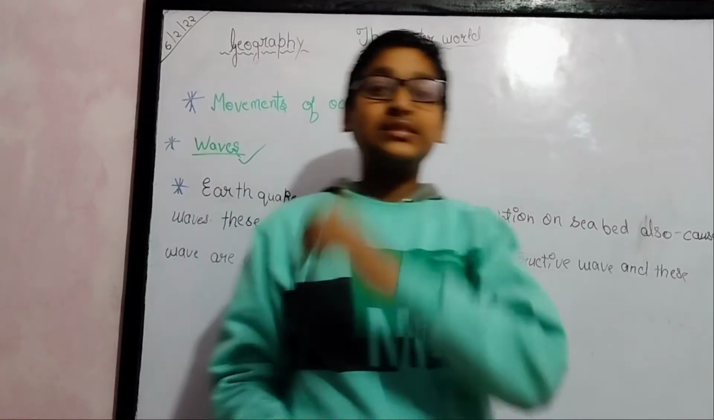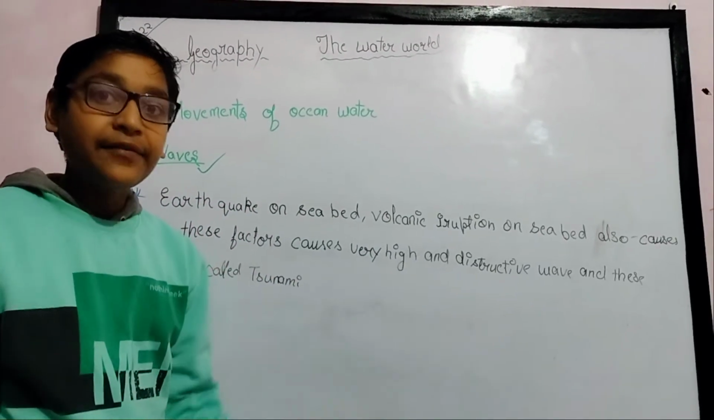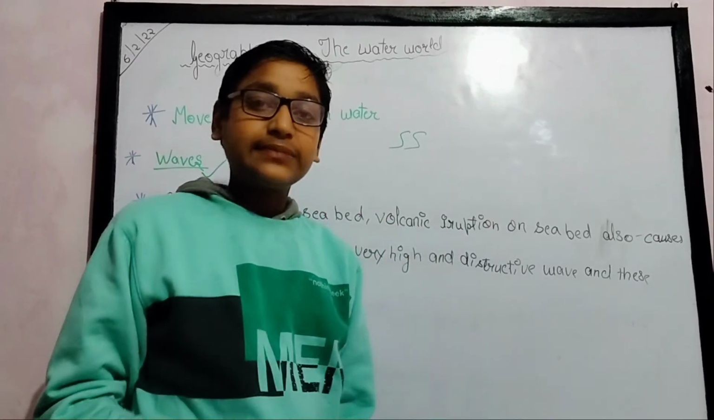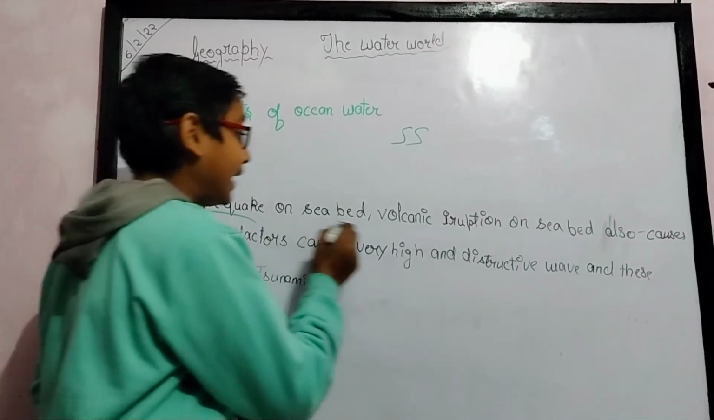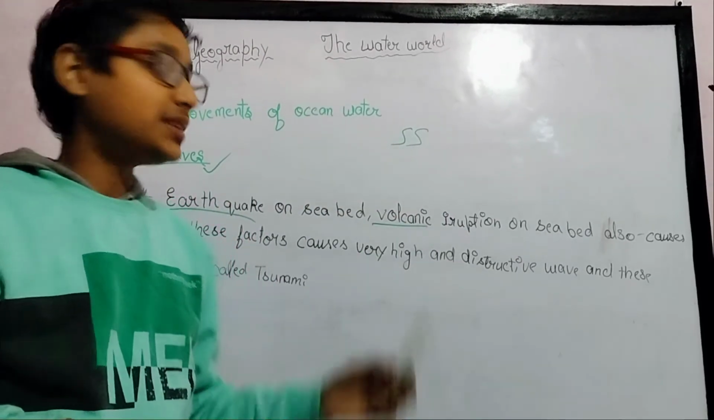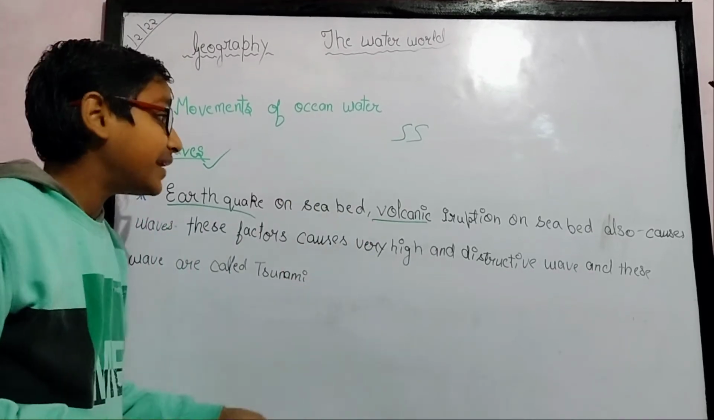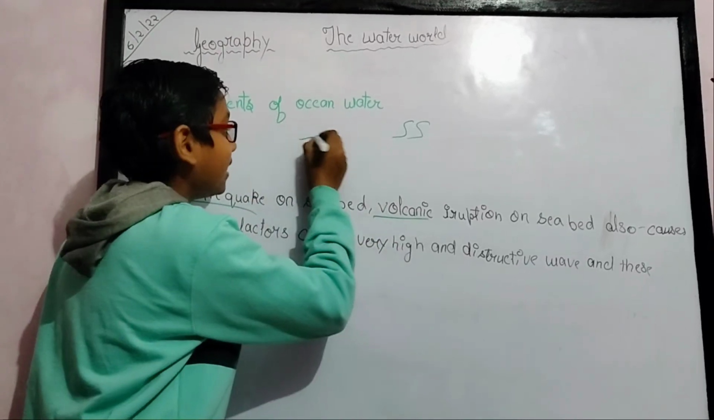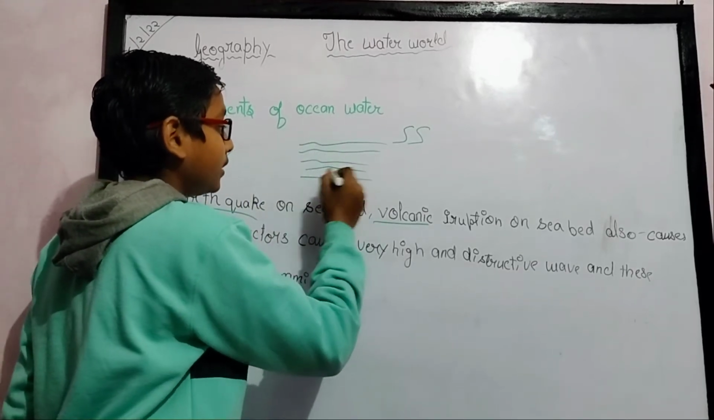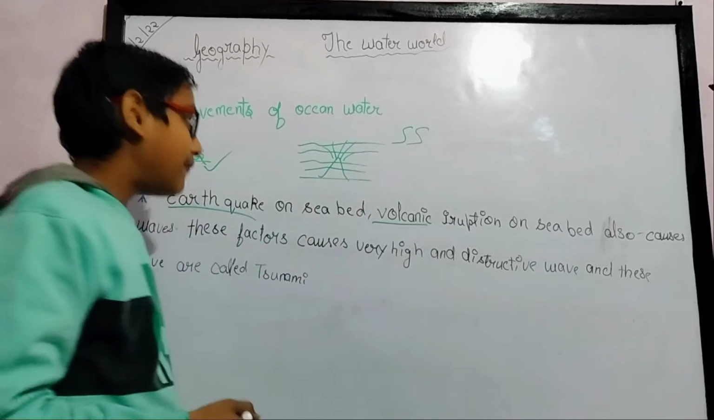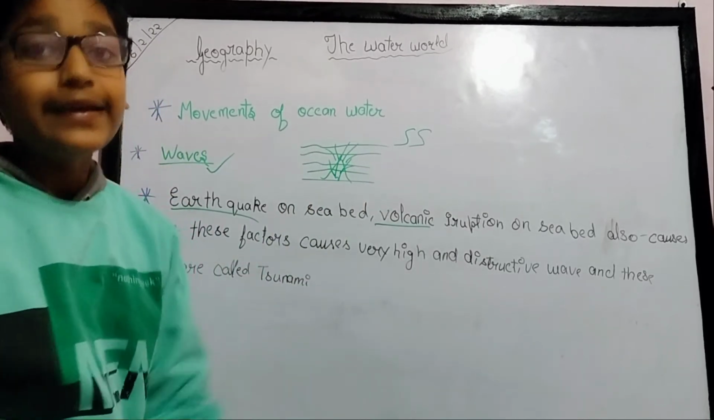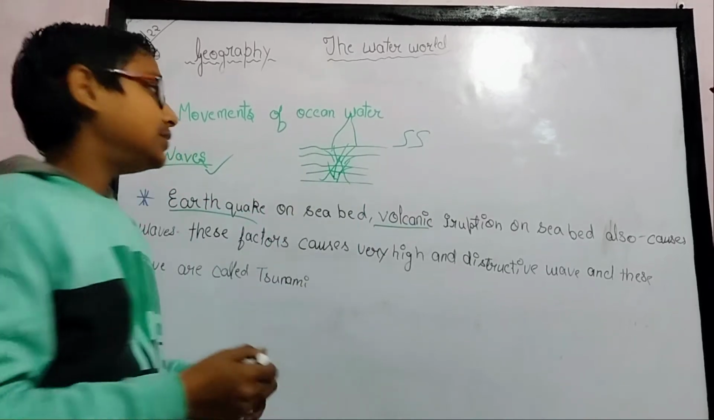We have studied that wind is a factor that makes waves, and there are also other factors, but we will study earthquakes and volcanic eruptions. An earthquake in the floor of the seabed, and a volcanic eruption in the seabed, make the water go very high, and the waves will go very high, and these waves are very destructive.